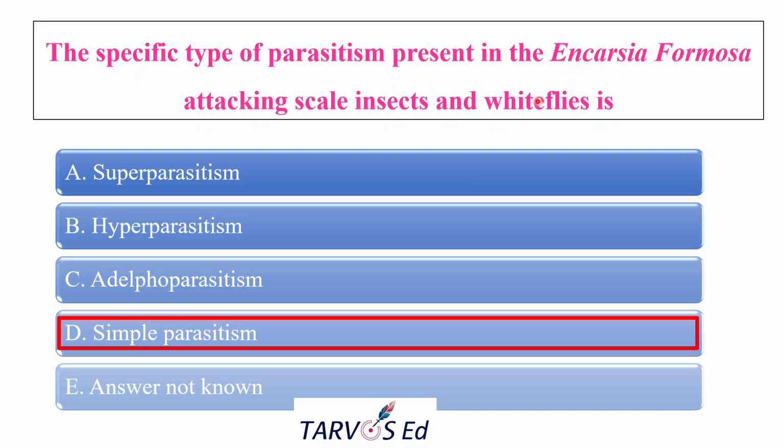Adelphoparasitism is a special case where the male is the hyperparasitoid on the female of the same species. So male and female of the particular species are there, but the male is the hyperparasitoid on the female of the same species. So the correct answer is simple parasitism.